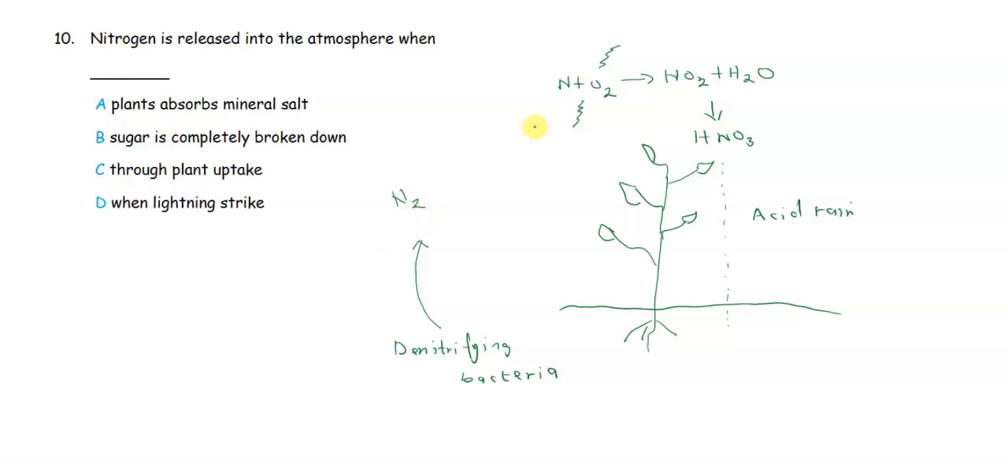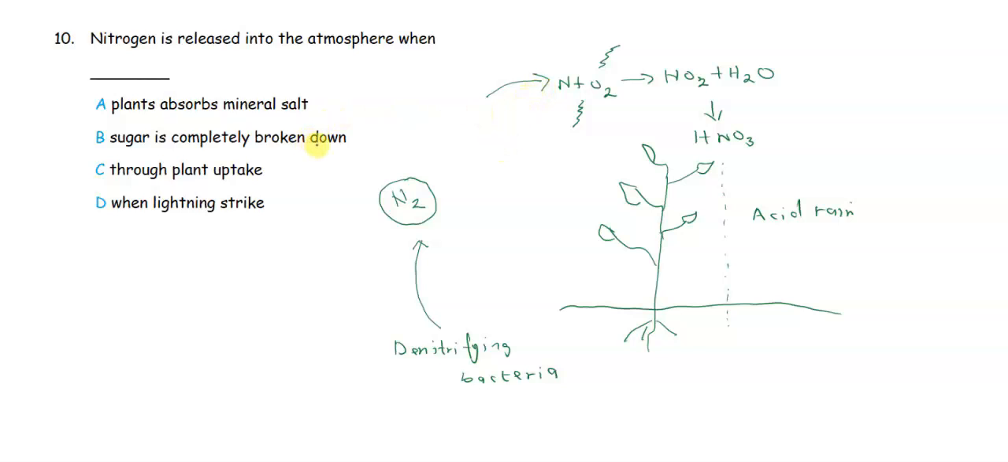All right. Now, if we look at the question here, we have nitrogen is released into the atmosphere when? Is it A, when plants absorb mineral salts, B, when sugar is completely broken down, C, through plant uptake, D, when lightning strikes? Unfortunately, in this question, we do not have the activity of denitrifying bacteria releasing nitrogen back into the atmosphere. So the psychology behind this question is more like they don't want you to go in this direction. They essentially want you to come from this direction.